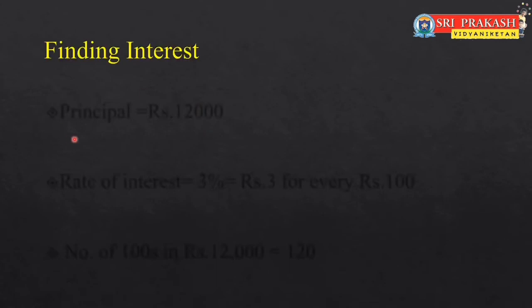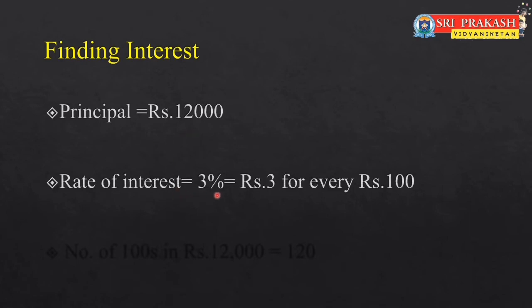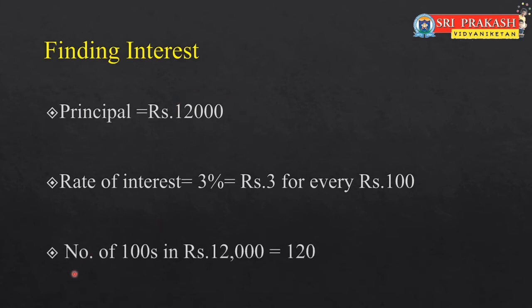Now let's find the interest on 12,000 rupees, 3% per annum for 4 years. Now what is the principal? Which is 12,000 rupees. What is the rate of interest? 3%, which means 3 rupees additionally will be collected for every 100 per annum. Now they will collect 3 rupees per every 100, then how many hundreds are there in 12,000? So the number of hundreds in 12,000 is 120.